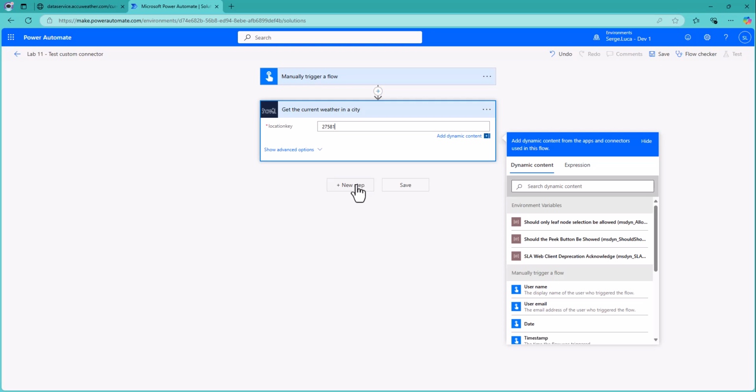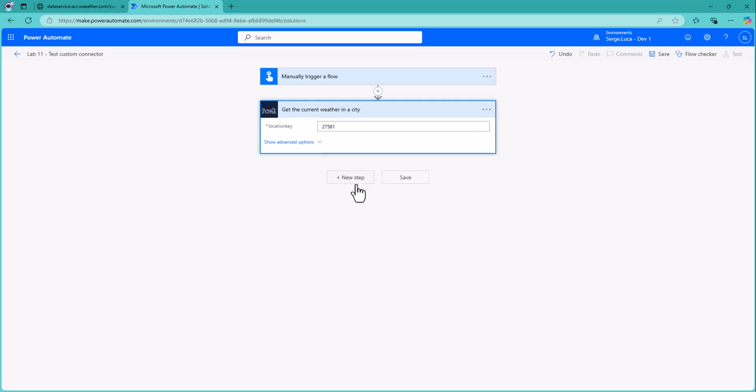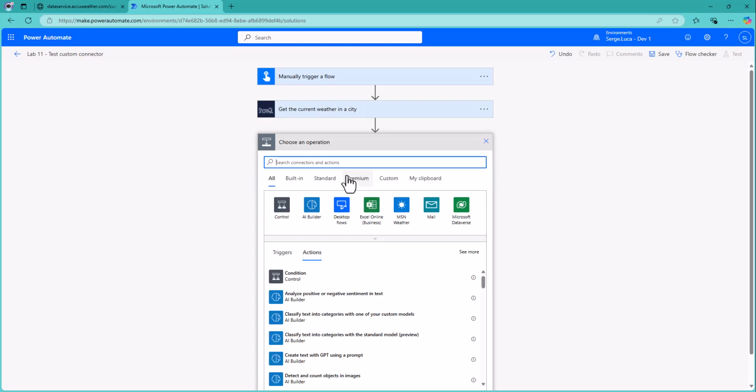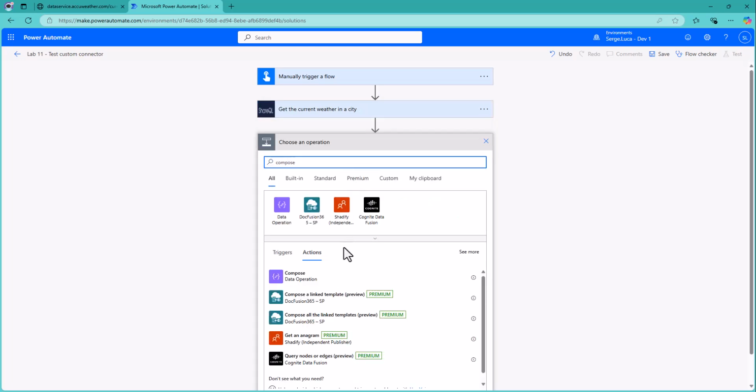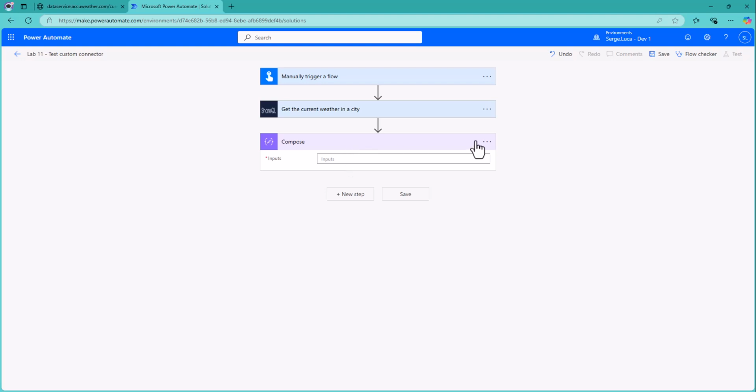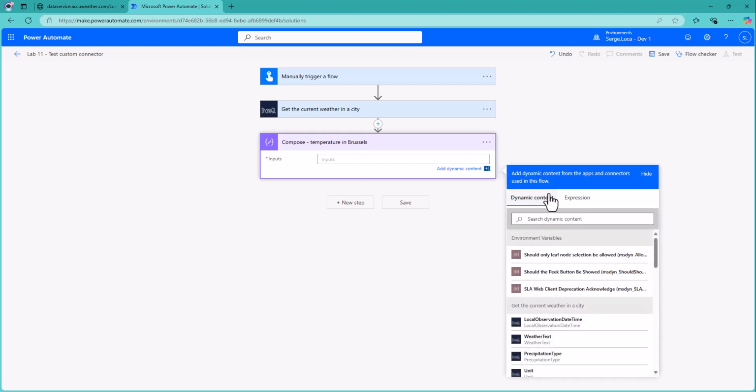Cool. And next step is we will grab the metric, the temperature in metric. Let's put a compose. And in the compose, temperature in Brussels. And don't forget that it returns an array. So the connector returns an array, a JSON array.